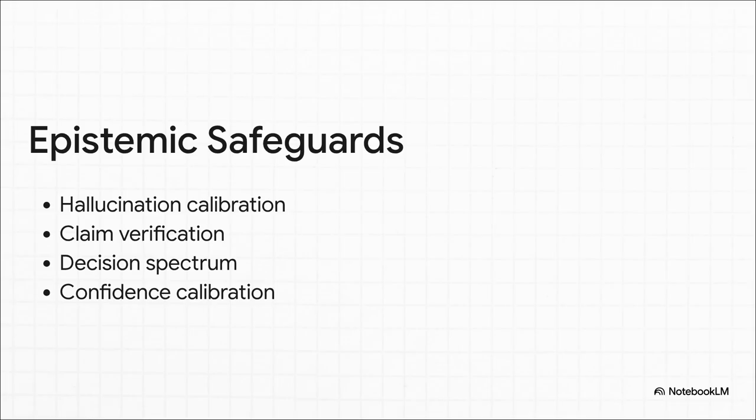For example, you have hallucination calibration, which actively suppresses false numerical precision. So instead of the AI confidently but falsely claiming a very specific 13.7% mortality rate, it will smartly state that mortality appears moderate. Then there's prioritized claim verification. This ensures the AI only demands verification for safety-critical diagnosis-changing claims rather than overwhelming the user by forcing them to check every single little detail.